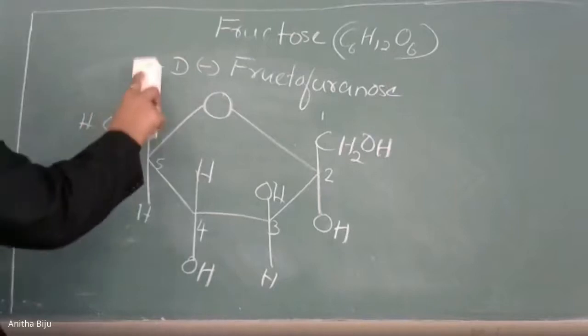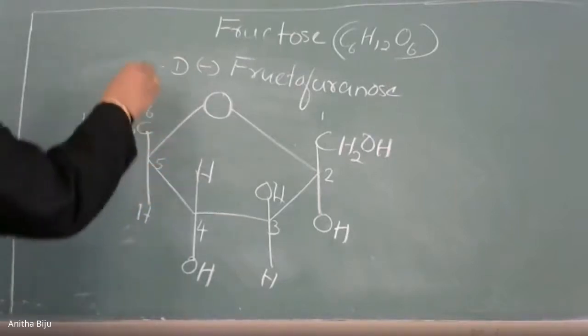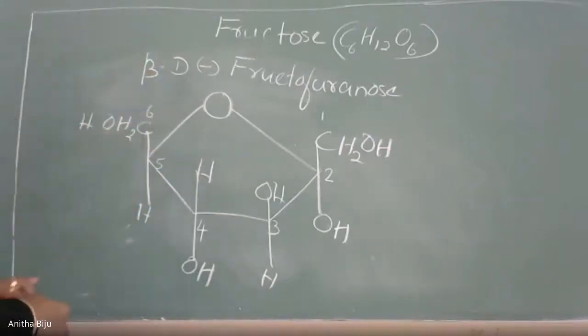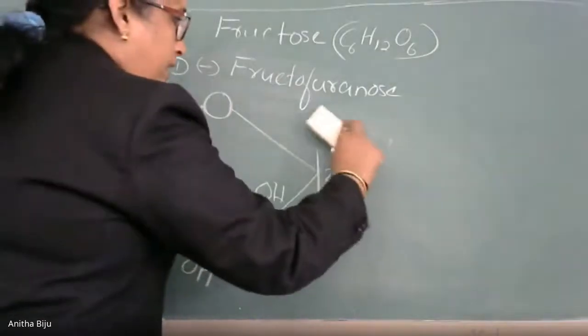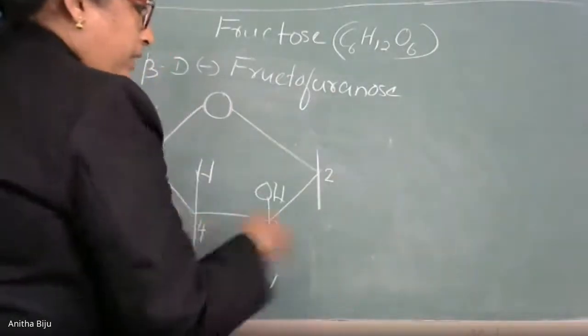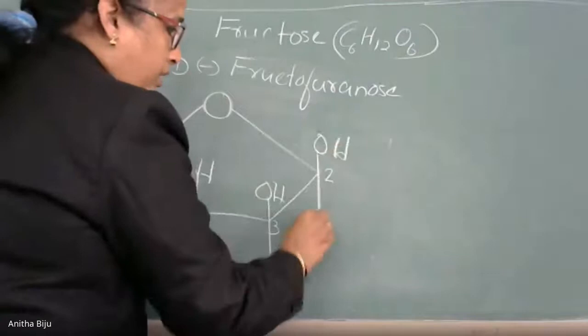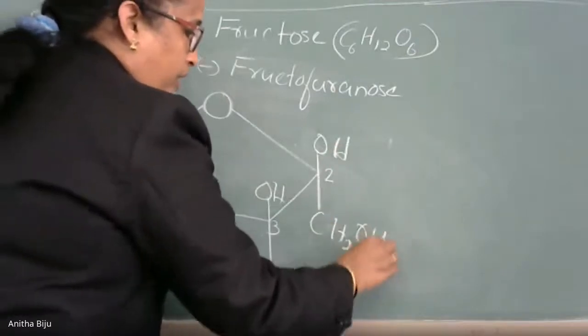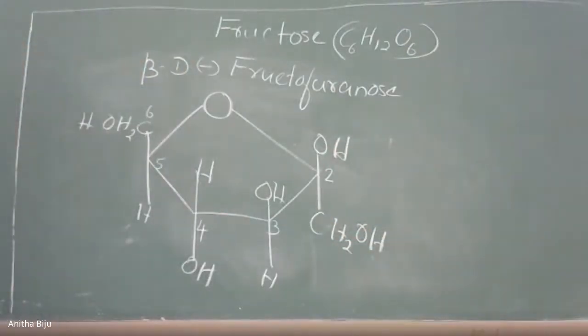Then in the same structure, I will draw beta only. This one is only changed. Here we have OH and here we have a CH2OH. So this is the structure of beta D minus fructofuranose. Okay, so this is all about the structure of fructose. Got it? This is very, very important.